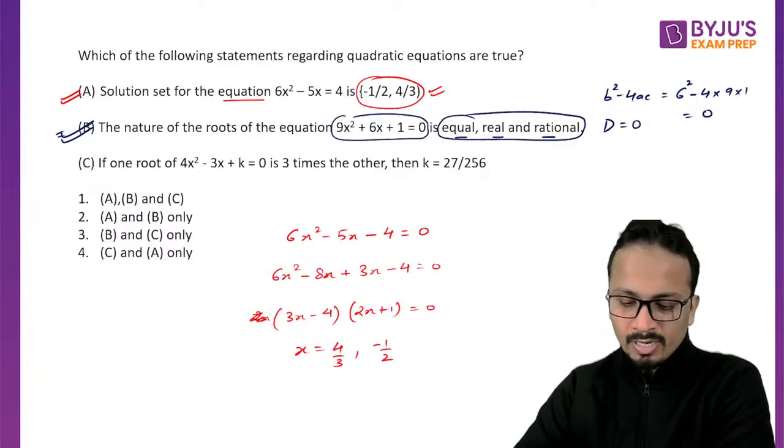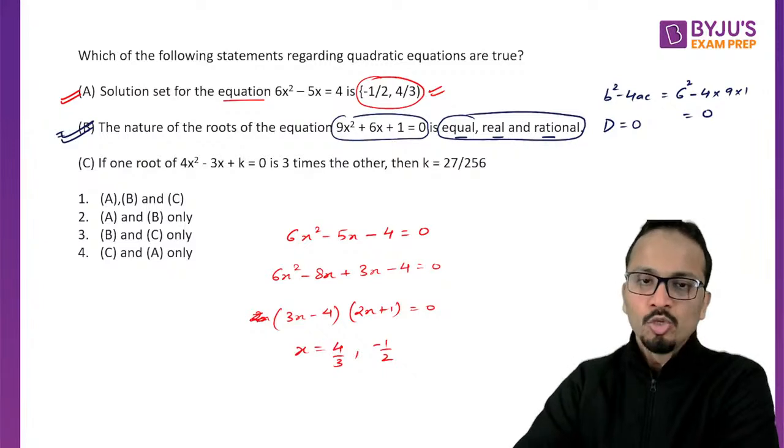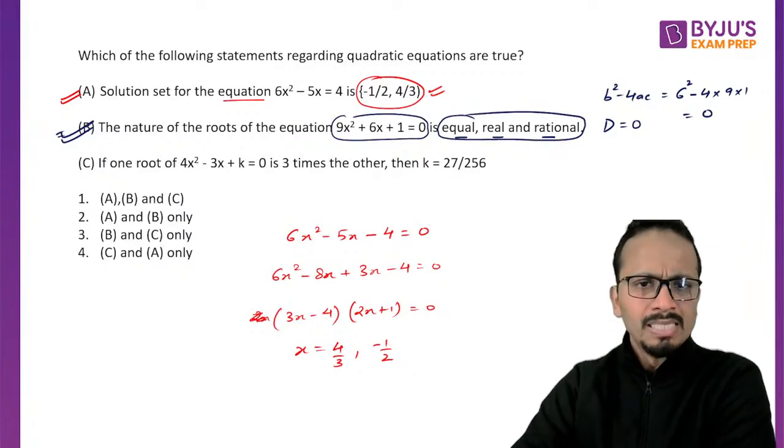Kishore, I am not understanding. You're writing x square is equal to 432 upon 12. Please elaborate.